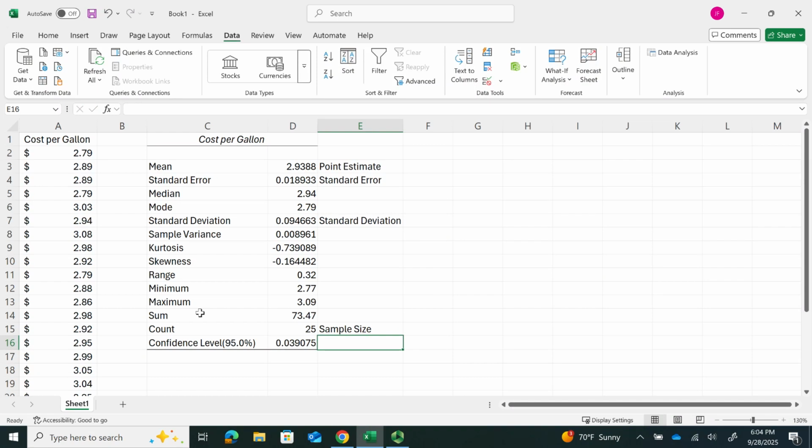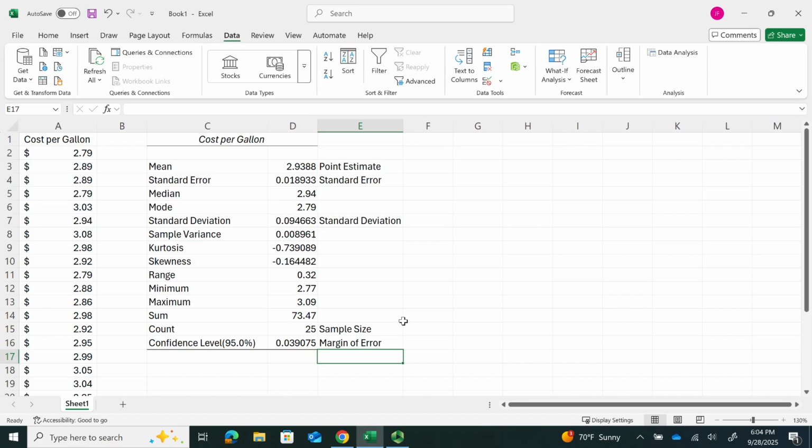And then down here where it says confidence level, this is a little bit misleading. It's actually the margin of error. So this value of 0.039075, this is the margin of error for the confidence interval. All of the things that I highlighted over here on the right and relabeled, those are all things that we would use if we're calculating a confidence interval.